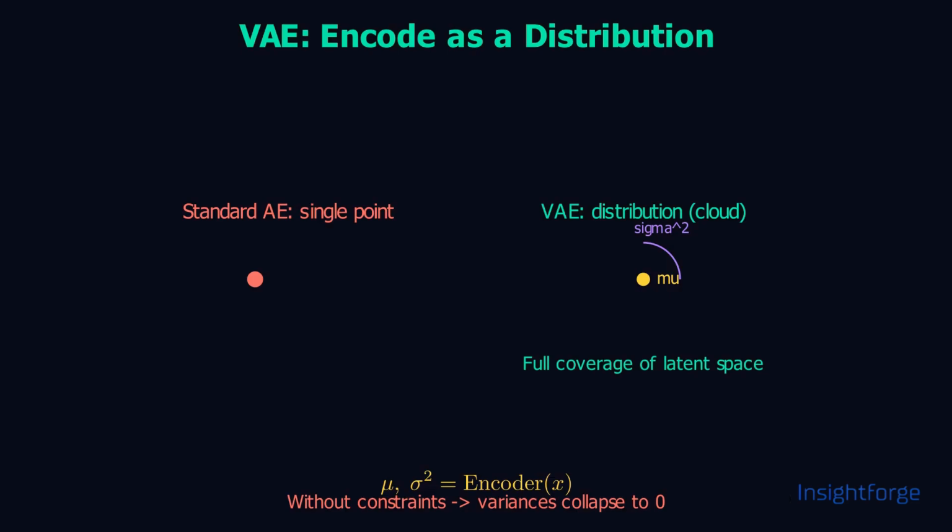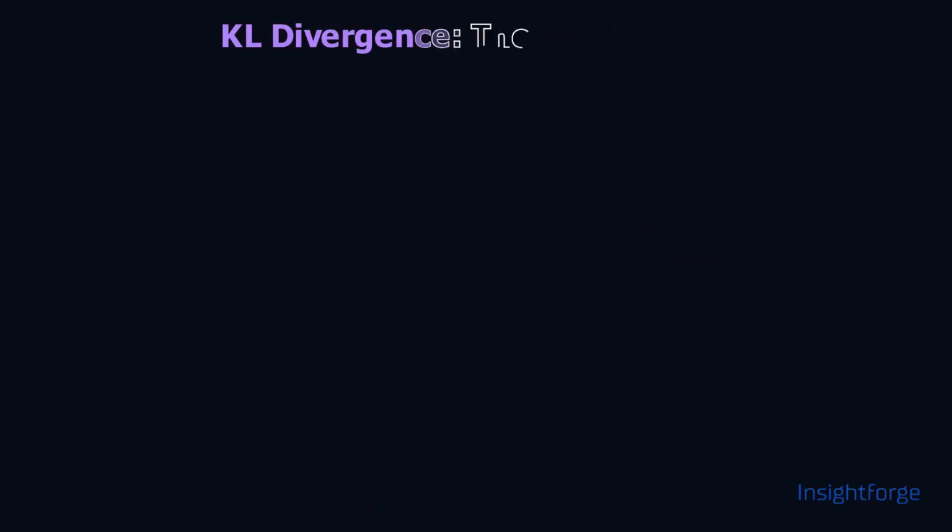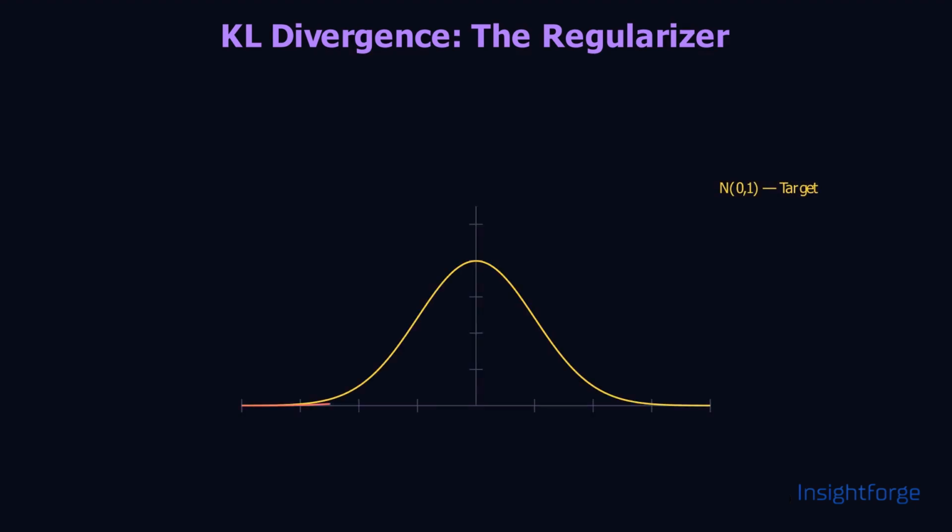Since there is no reason to keep distributions wide, the network naturally collapses them to single points by predicting very small variances. To stop the network from cheating, we constrain every distribution to look like a standard Gaussian, with its mean as close to 0 as possible and its variance as close to 1 as possible.